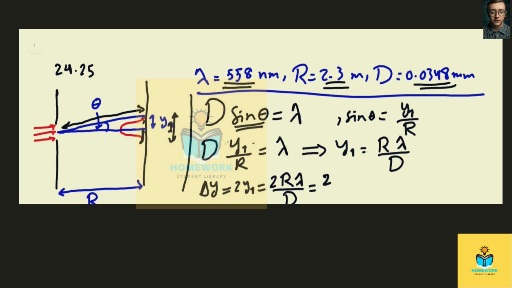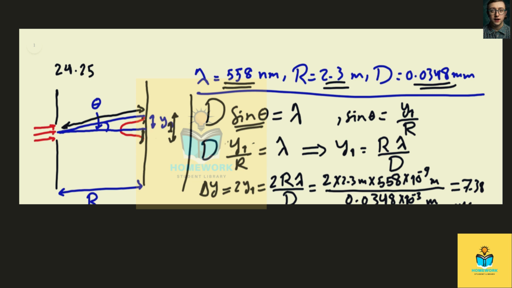So 2 times 2.3 meters times 558 times 10 to the power minus 9 meters over d, which is 0.0348 times 10 to the power minus 3 meters, which will give us the width of the central peak, which is 7.38 times 10 to the power minus 2 meters. And this would be the width of the central peak.